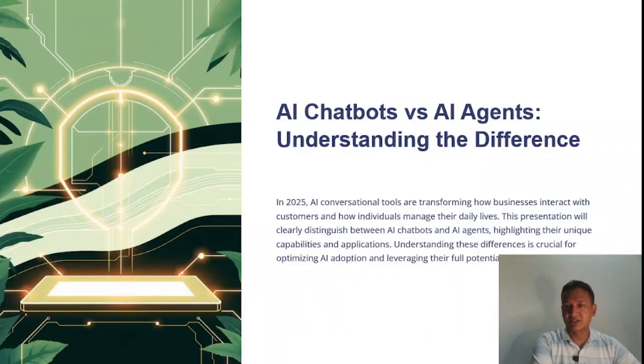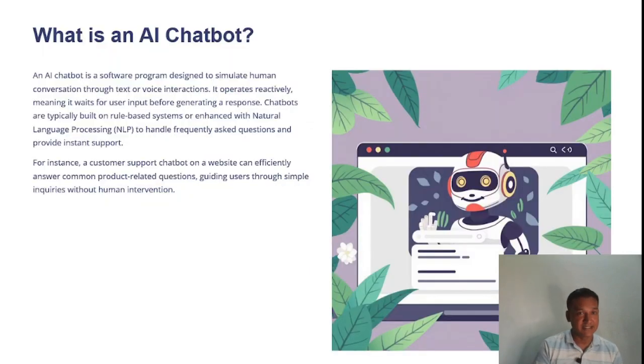AI chatbots versus AI agents. Understanding them now is very important because now we are in 2025 and AI conversational tools are transforming how business interacts with customers. So make sure that AI chatbots are those wherein you are entering the prompt, like ChatGPT, Gamma, and these are the AI chatbots where you are entering some text or prompts and they are giving you images or content. But AI agents are those which will do work for you. For example, you do not need to enter prompts or do anything. You can just simply create AI agents.